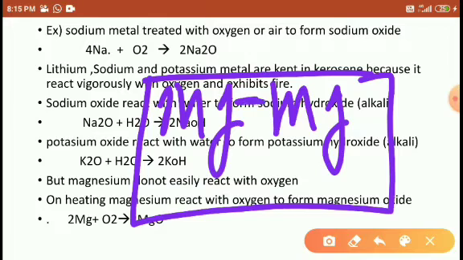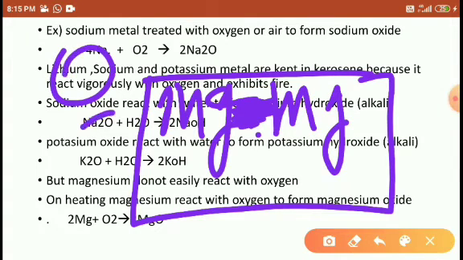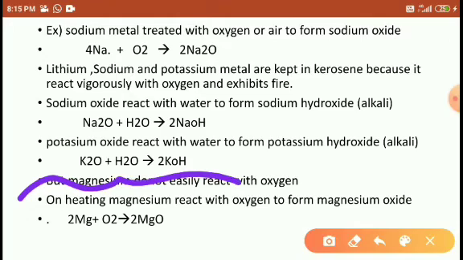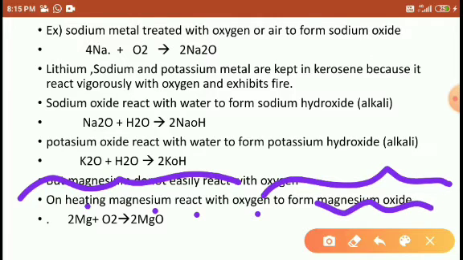So this magnesium between them, the bonding is so strong here, that's why it cannot easily react with oxygen, right? If it is to react with oxygen, what do we have to do? We have to apply some heat. On heating, magnesium reacts with oxygen to form magnesium oxide, students. It forms magnesium oxide when heating.